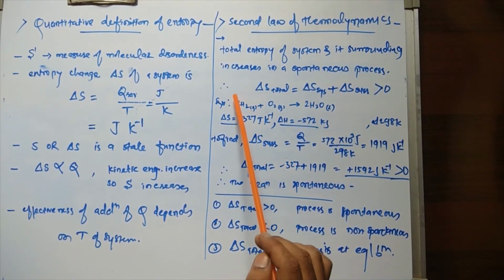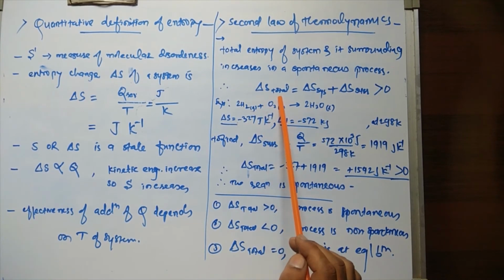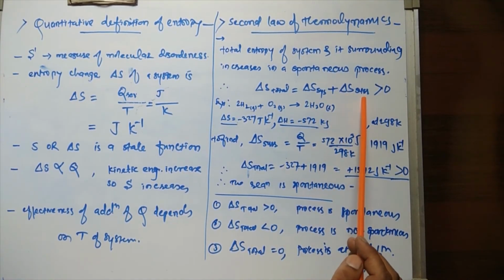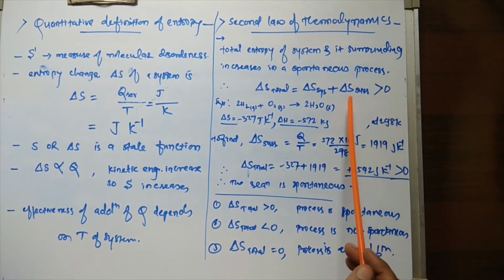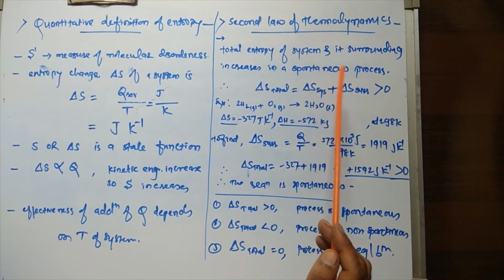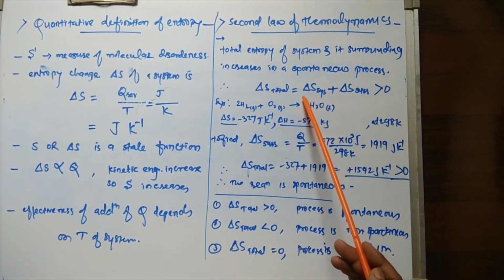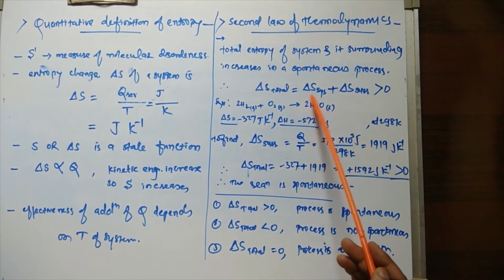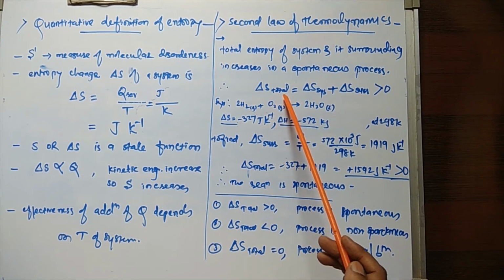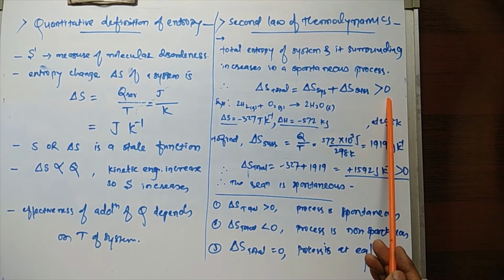Therefore we can write delta S total is equal to delta S system plus delta S surroundings, greater than 0. So in a spontaneous process, the entropy of the system and its surroundings increases, and this sum, the total entropy change, is always greater than 0.